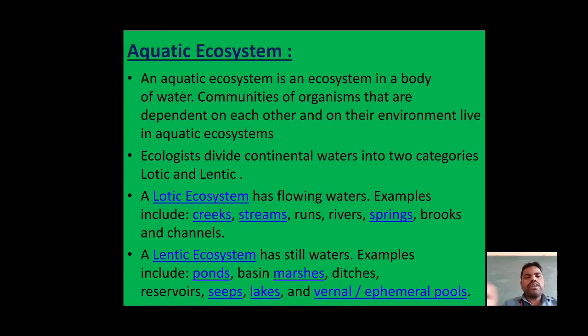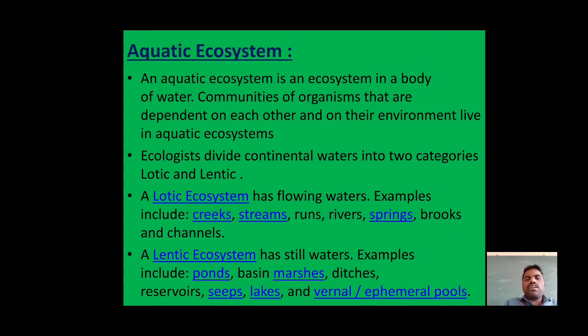Now come to the lotic ecosystem. What is the meaning of lotic ecosystem? A lotic ecosystem has flowing water, meaning running water. Examples for lotic ecosystem include rivers and canals. You can remember this easily. In rivers and canals the water is in a running state. Some other examples are creeks, streams, runs, and brooks. These are all examples for lotic ecosystem.